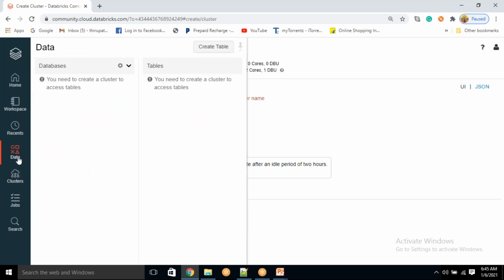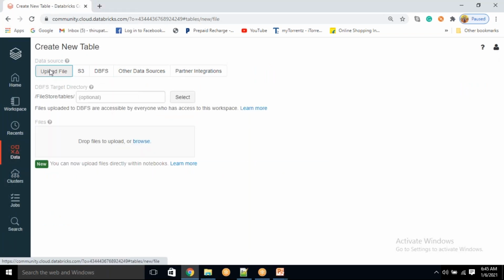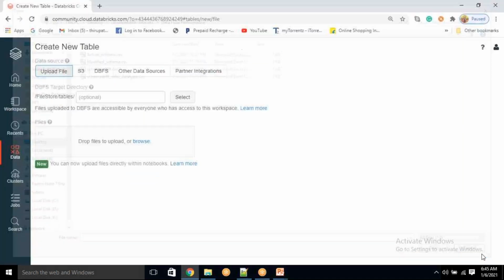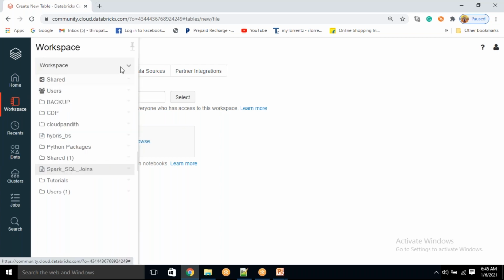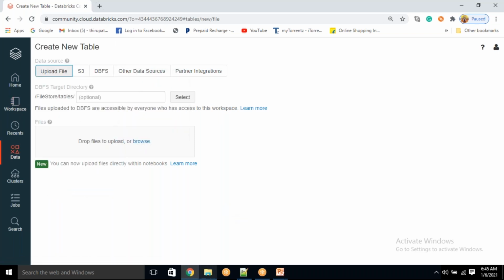Next, go to data management. In data management, you see create table and go to DBFS. Sorry, upload file. Then just directly upload the file from your local system. So you have a data tab which allows you to upload the data, and a cluster tab which allows you to create the clusters. You can create notebooks in different ways. Just click here, create notebook. But I already have a lot of notebooks.